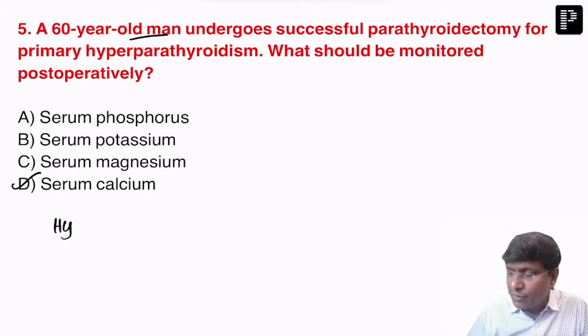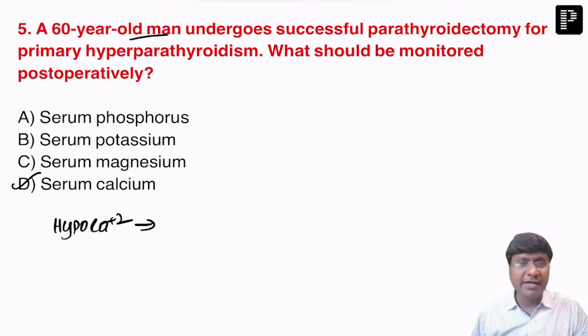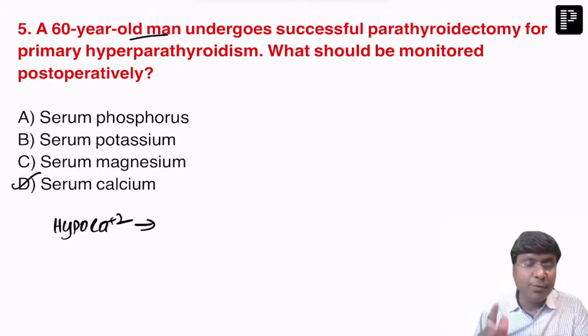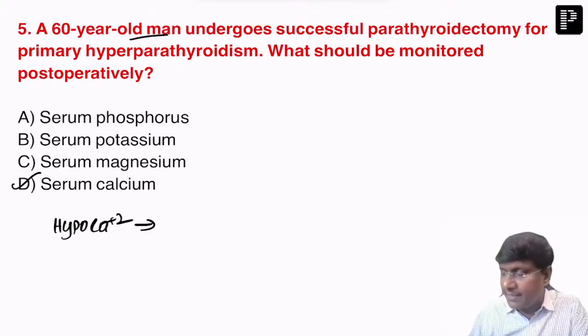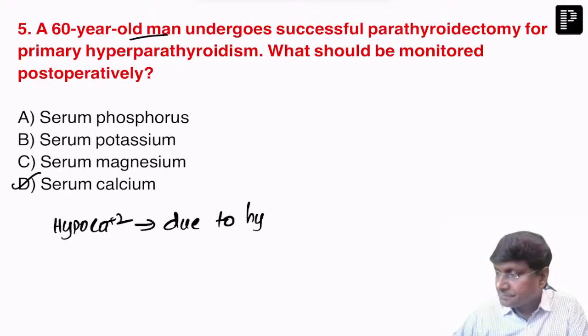There will be development of hypocalcemia. Now the question is, once you've done a parathyroid adenectomy, why is there hypocalcemia? This hypocalcemia can occur post-operatively, and this is due to hungry bone syndrome.